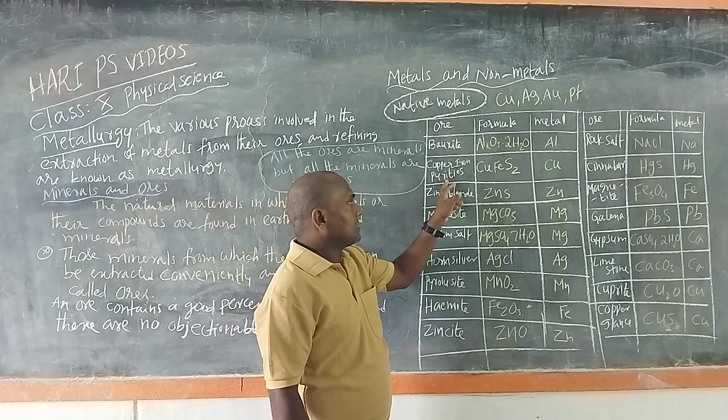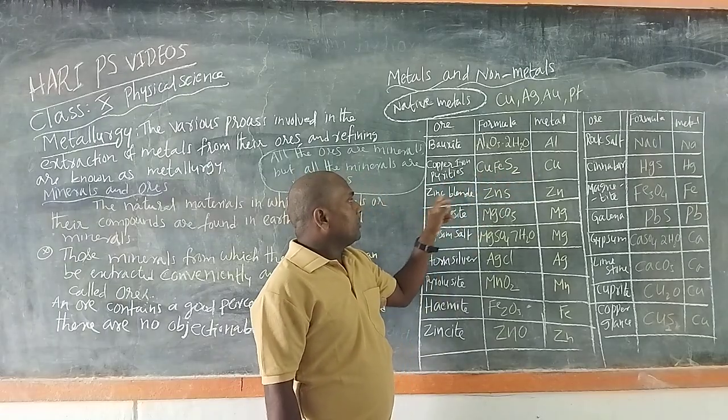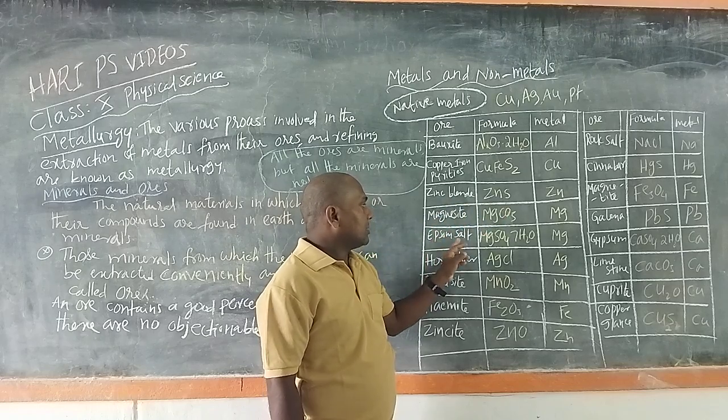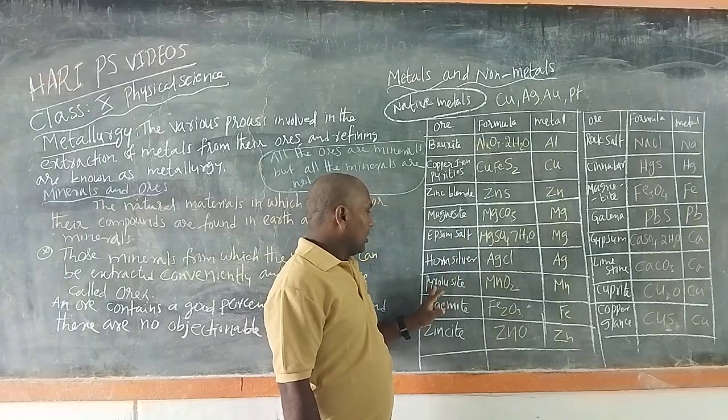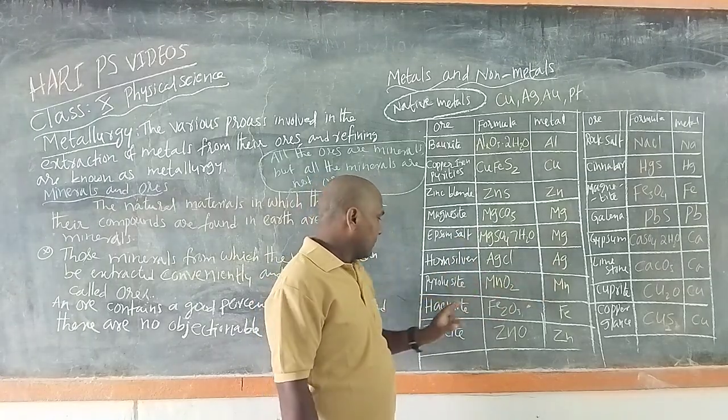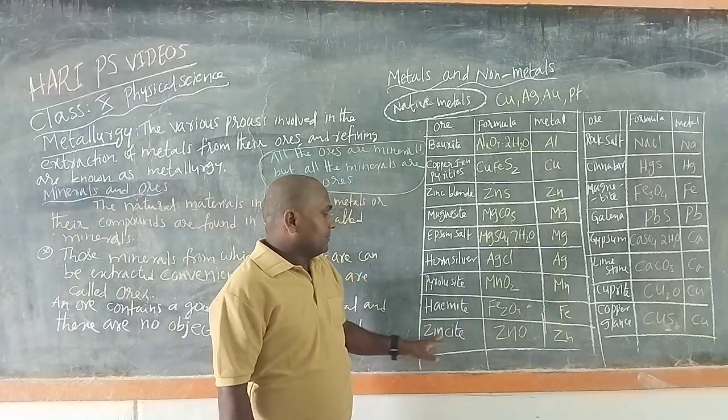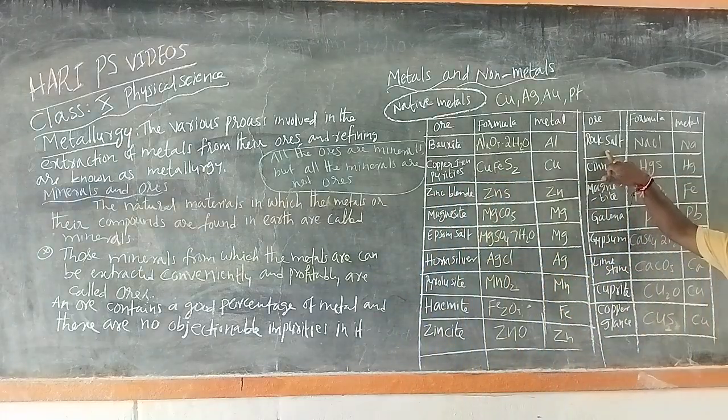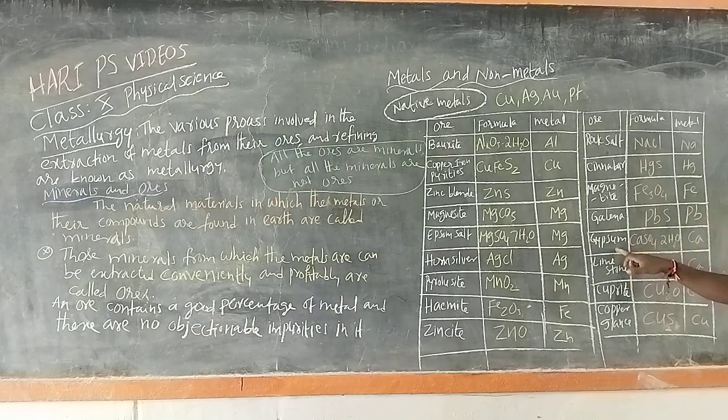Then copper pyrites, CuFeS2, zinc blende, magnesite, magnesium carbonate, Epsom salt, horn silver, pyrolusite, manganese dioxide, hematite, Fe2O3, iron, zincite, ZnO, rock salt, sodium chloride, cinnabar, mercury sulfide, which gives mercury. Cuprite, Cu2O, copper, and copper glance, Cu2S.